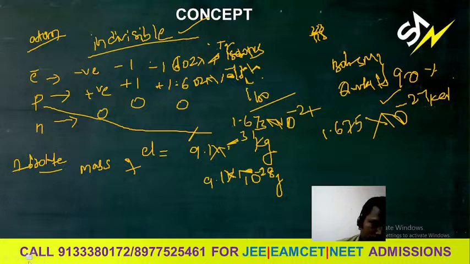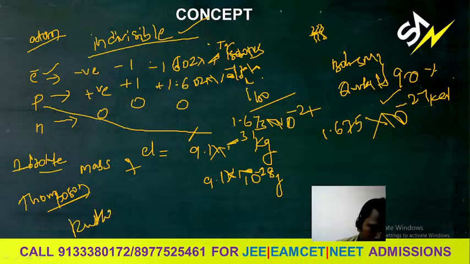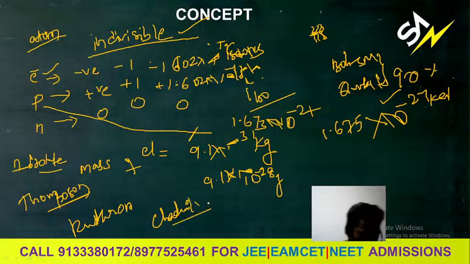You already know the electron was discovered by J.J. Thomson, Thomson model. Just remember this one. Then the proton is the Rutherford model, alpha ray scattering experiment, Rutherford model. The neutron is Chadwick. Just remember this name. Now let us go for further discussion on this.